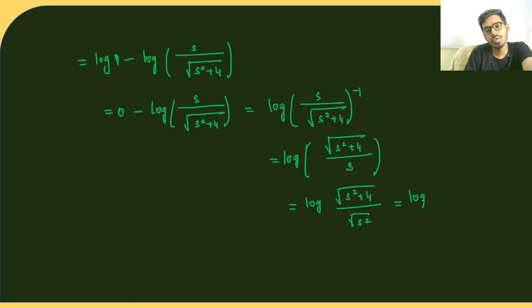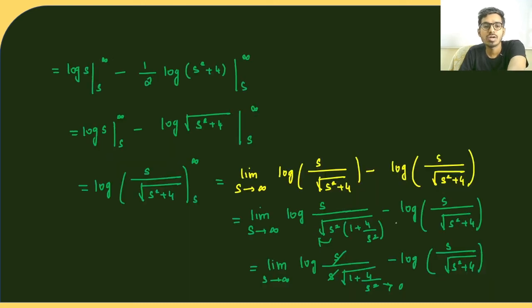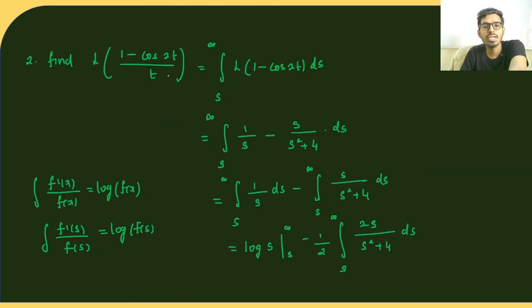Therefore log of root of s square plus 4 divided by s square is the required Laplace transform for the function 1 minus cos 2t by t. I'm just simplifying to some more extent.